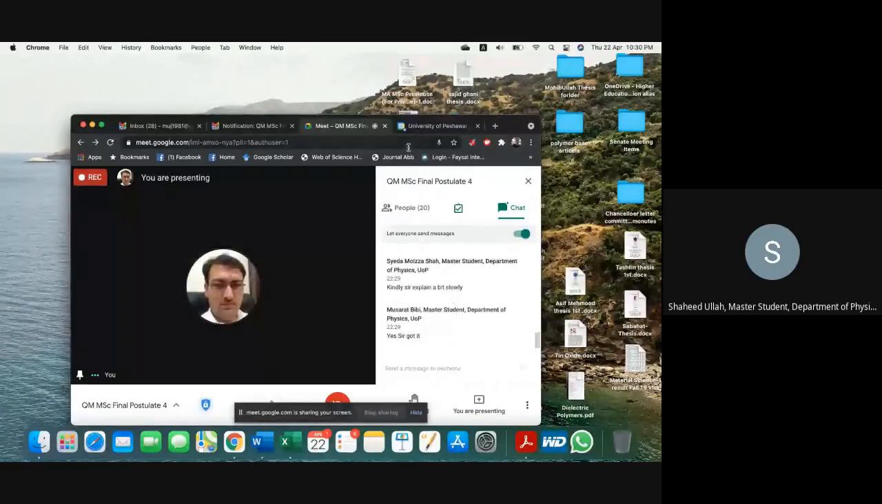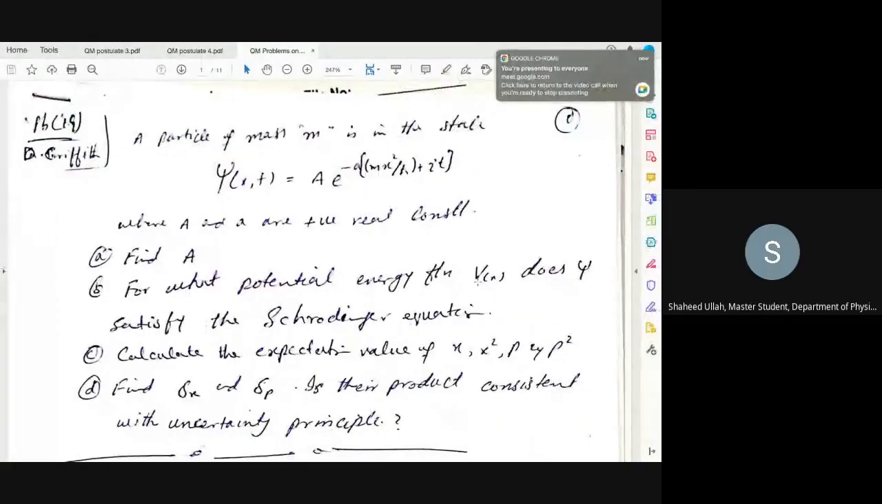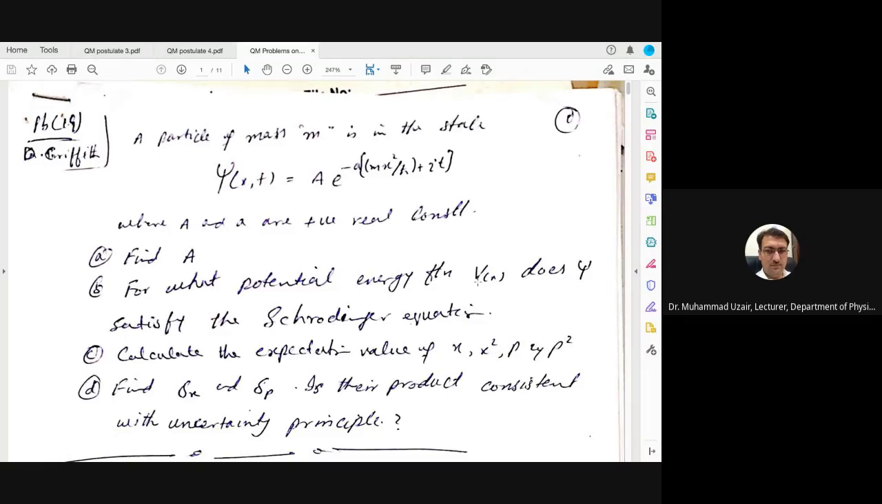Sir, the postulate tells us about the time dependent Schrodinger equation. It means the Schrodinger equation tells us about the wave function. No, the Schrodinger wave equation not only tells you about the wave function, but provides you the solution, and the solution of the Schrodinger equation is the wave function. Sir, the wave function has no physical meaning, but the eigenvalue has physical meaning. What is the difference?